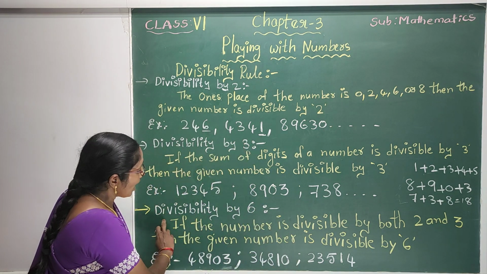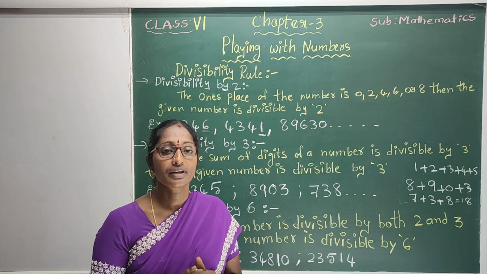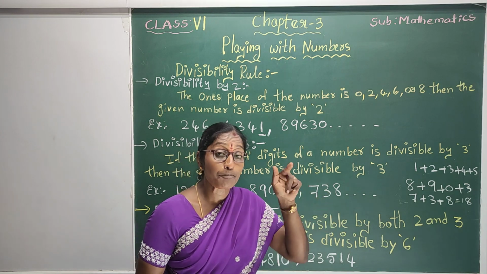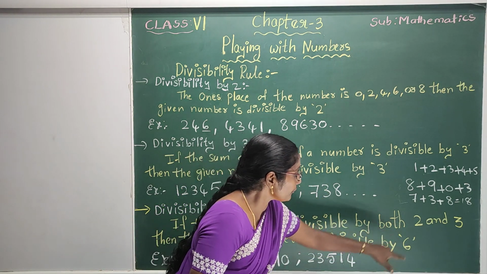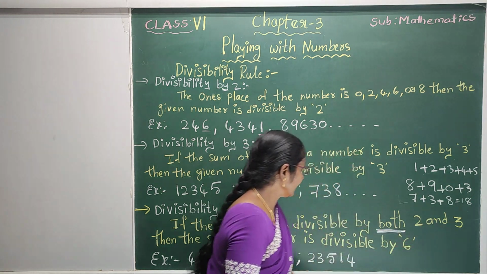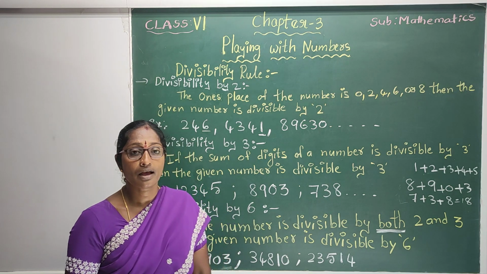Next, what is the divisibility by 6? What is the rule of divisibility by 6? If the number is divisible by both 2 and 3, then the given number is divisible by 6.